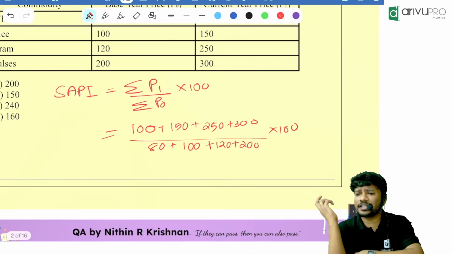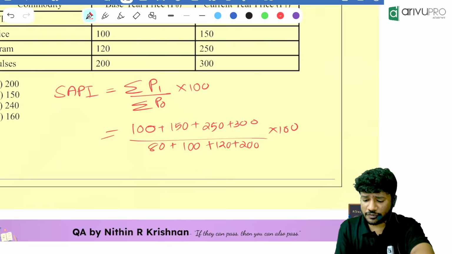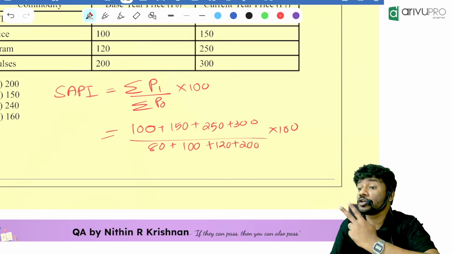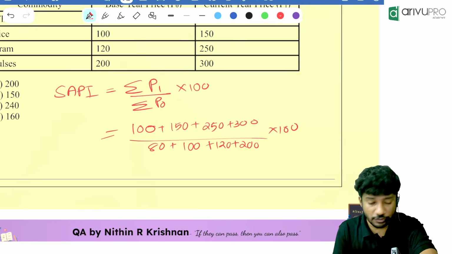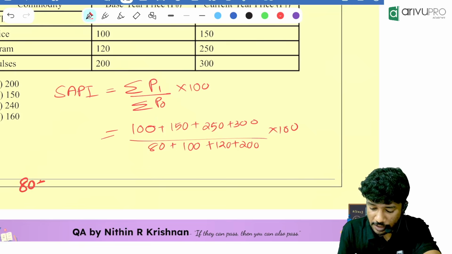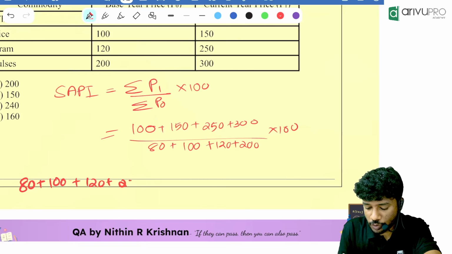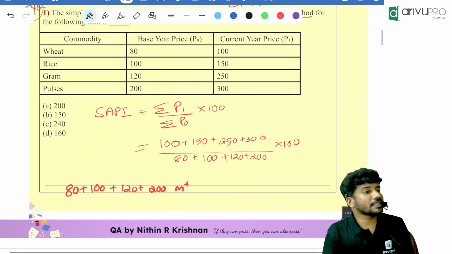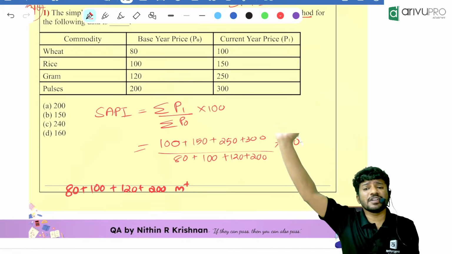In the calculator, first find the denominator. Everyone clear the memory. How to clear the memory? Click MRC two times. Clear the memory and start off. Denominator is 80 plus 100 plus 120 plus 200. Then click the M plus button. We saved it in the memory.